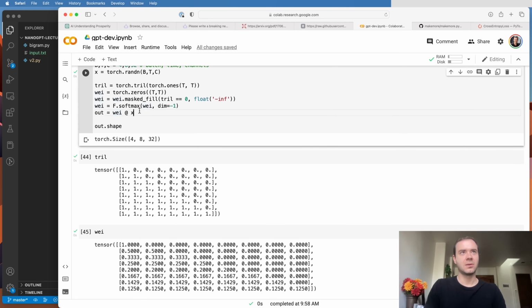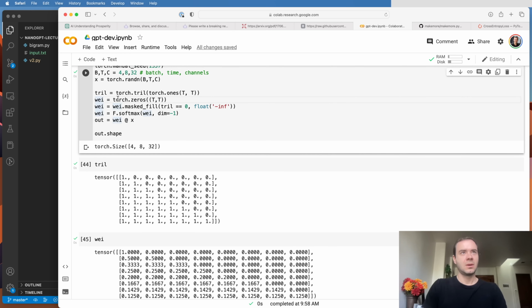And currently, when we initialize the affinities between all the different sort of tokens or nodes, I'm going to use those terms interchangeably, so when we initialize the affinities between all the different tokens to be 0, then we see that wei gives us this structure where every single row has these uniform numbers. And so that's what then in this matrix multiply makes it so that we're doing a simple average.